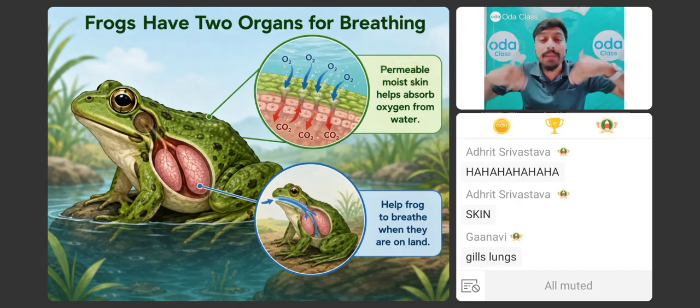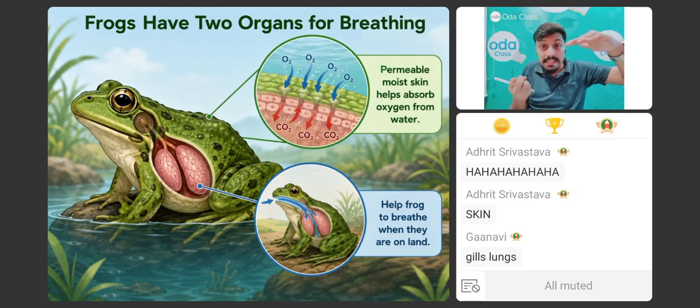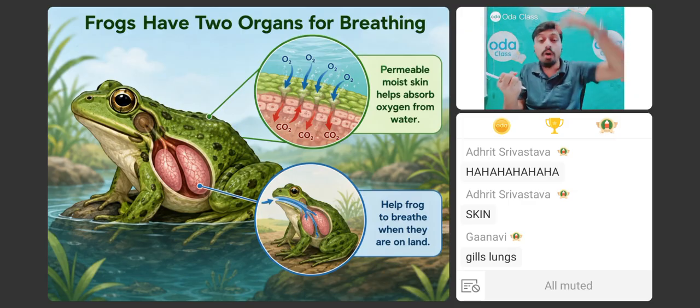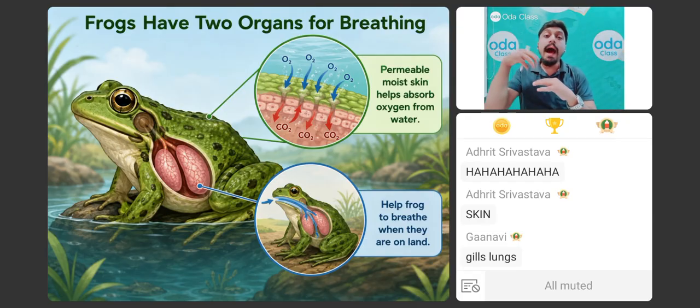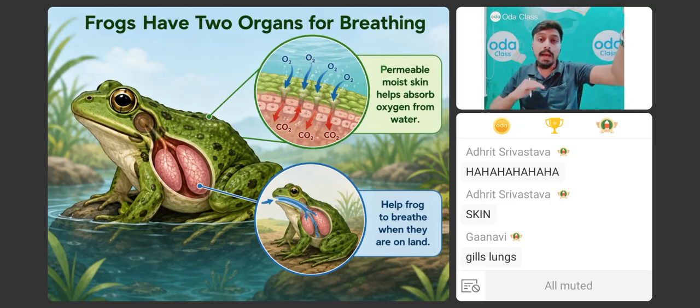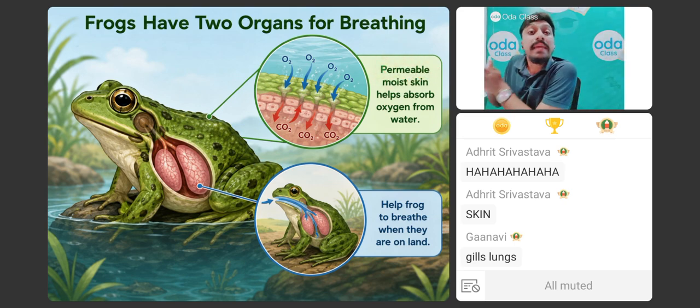The skin gives permission to take oxygen inside and to give carbon dioxide outside. Permeable means allowing exchange of gases. Oxygen is coming inside and carbon dioxide is moving outside. So exchange of gases is being allowed. This is what we call permeable skin.